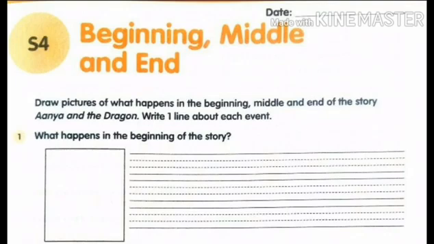Now if you look at the second question, what happens in the middle of the story? You can see a box there. In that box, draw the picture and write a sentence on what happened in the middle of the story. Now the third question: what happens at the end of the story? Based on the story and the pictures, you can draw a picture there and write the really important point in the lines provided, using capital letters and full stops. Complete your volume, kids, and send a pic through WhatsApp. Okay.